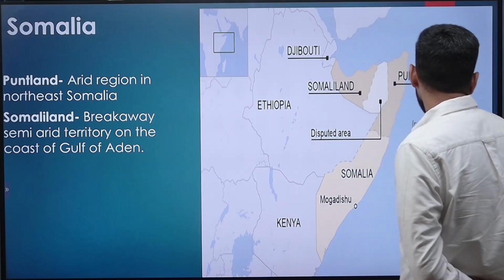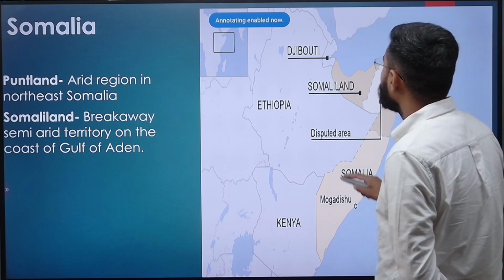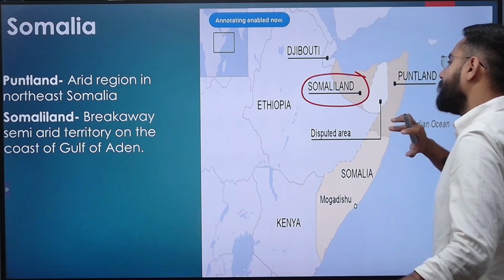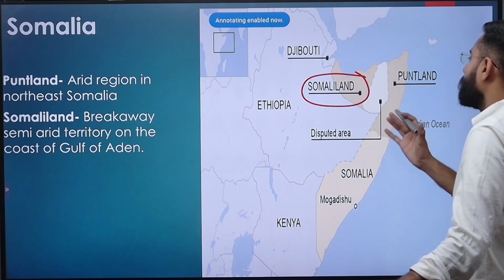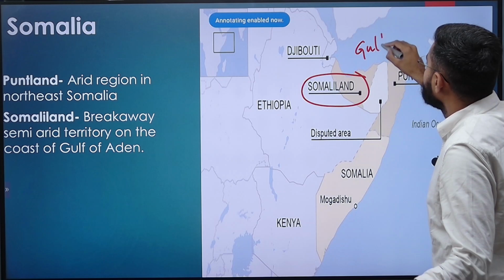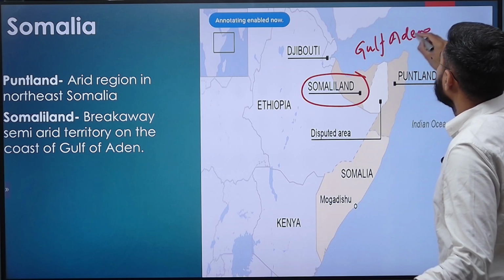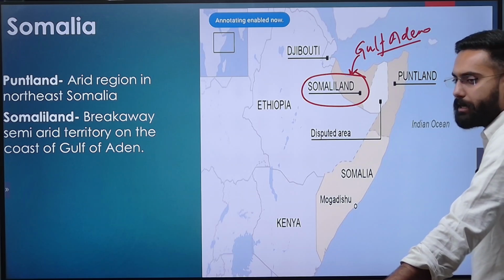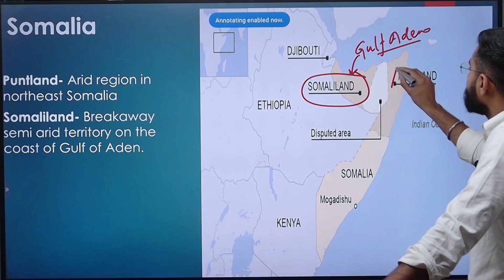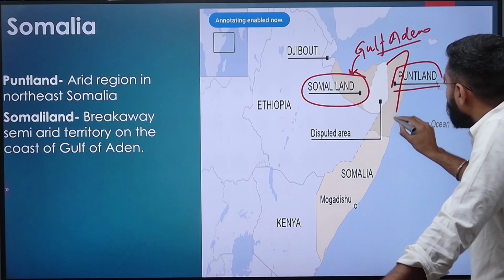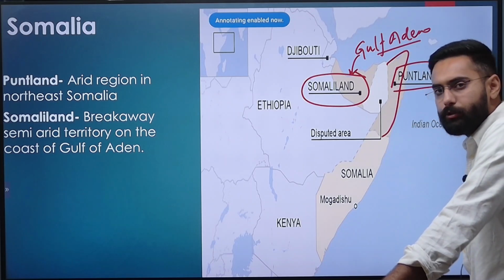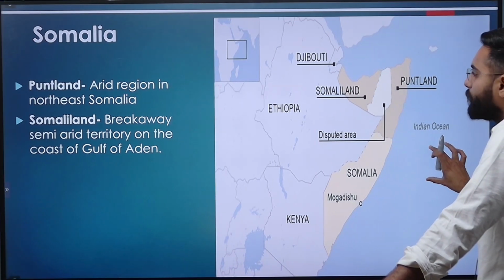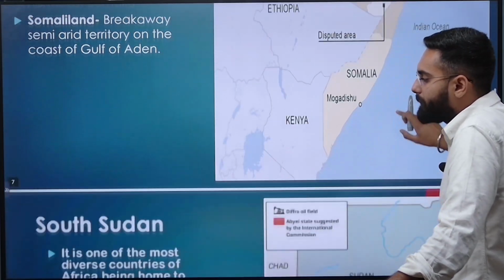So going into the map of Somalia, you can see here this area, basically, which is located along the coast of the Gulf of Aden. The area of Somalia that lies along it is your Somaliland, and it is a breakaway semi-arid territory. Moreover, this area which basically forms your horn is called Puntland, an arid region in the northeast of Somalia. So this is how you have to prepare your Somalia region.